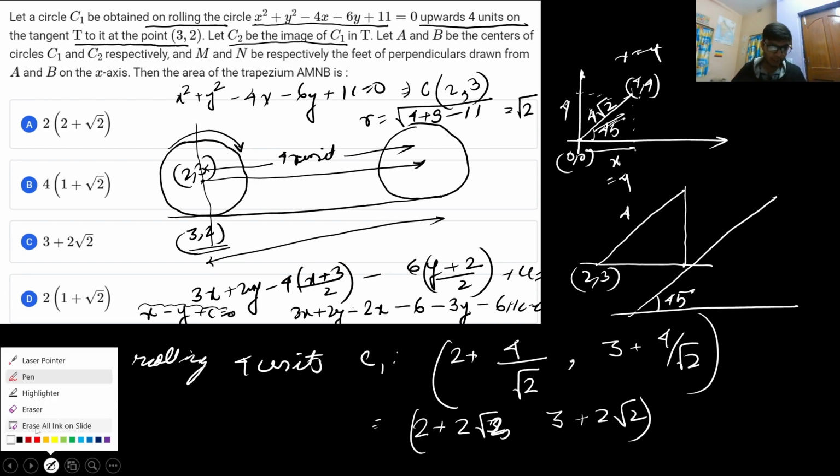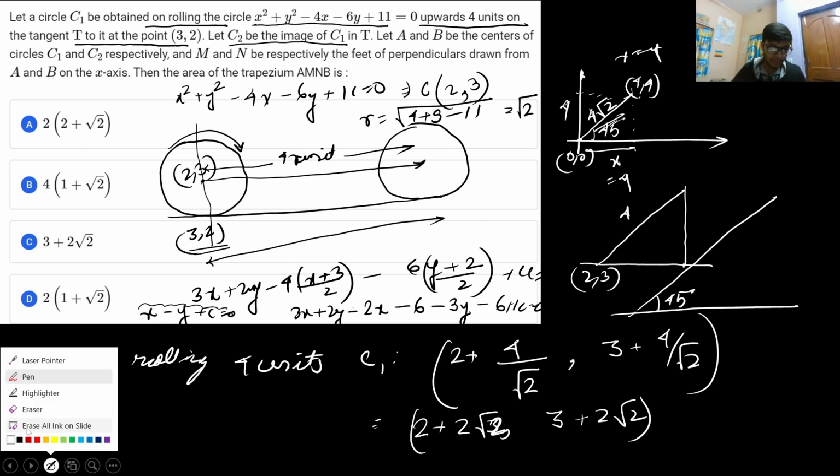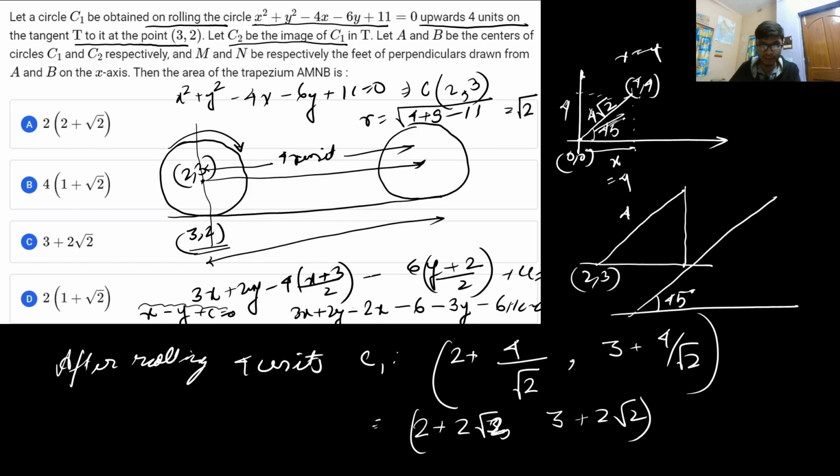So the equation of tangent we are clear about. Let me find the equation of tangent. We already found the equation of tangent at the point, not A, because A is a different thing. At 3 comma 2 we have already found the tangent, it is x minus y, so we only have to calculate the constant. The constant part is minus 6 minus 6, that is minus 12, plus 11, that is minus 1. So that will be equal to 1. That is the equation of tangent.